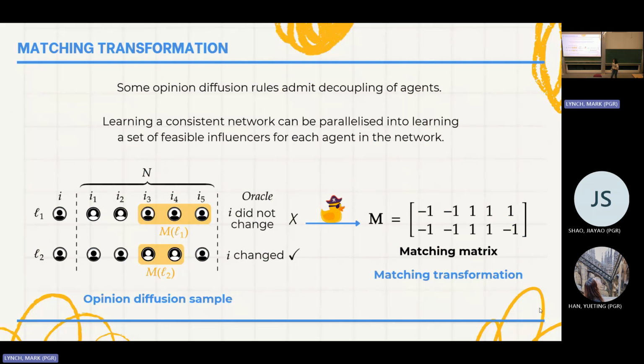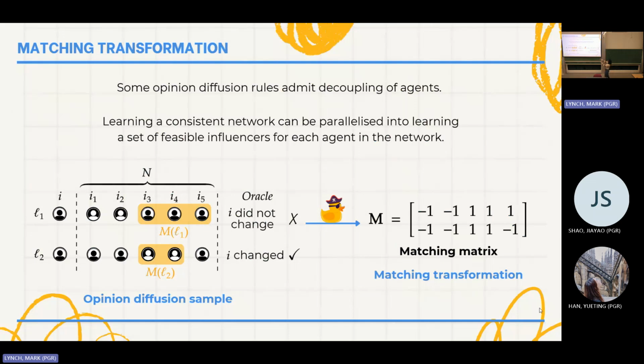What happens if I then sample this opinion state? My agent has opinion white, but my oracle told me that my agent changed opinion. Then those agents that matched that were those with opinion black, with the opposite opinion, telling it to change.